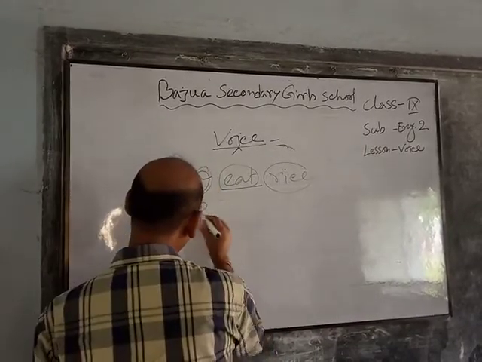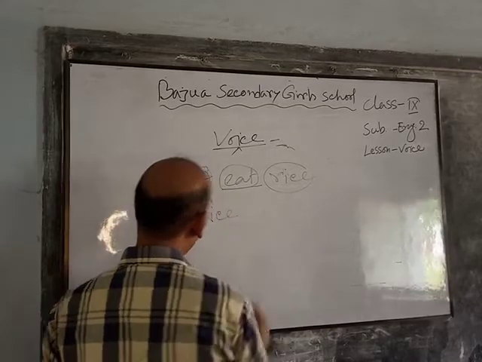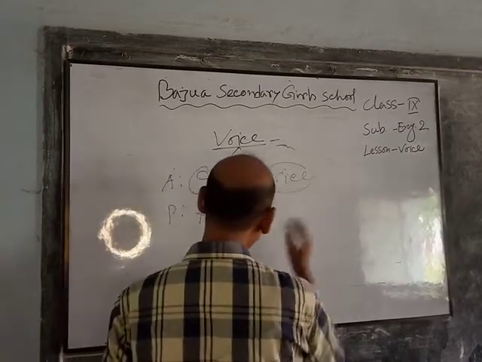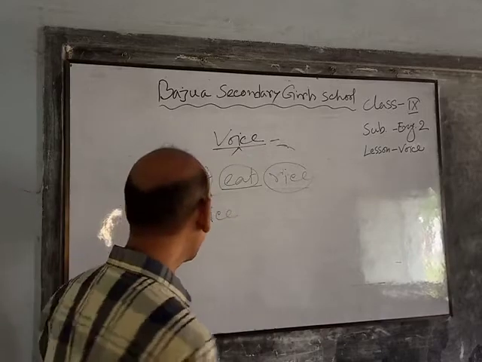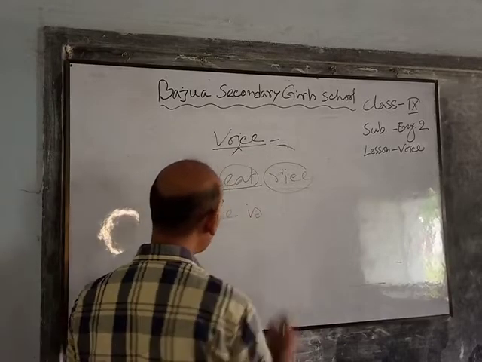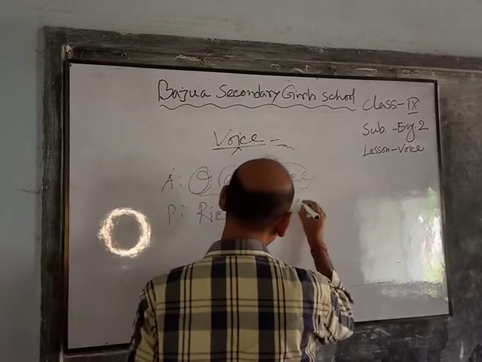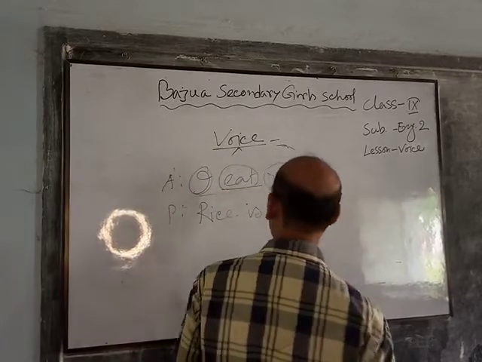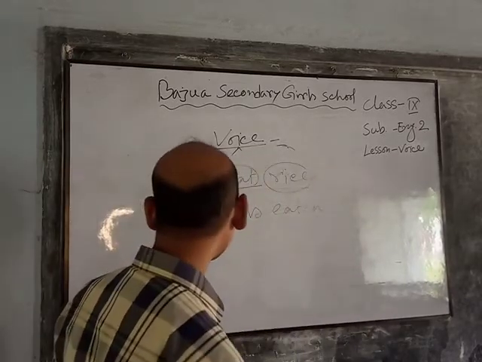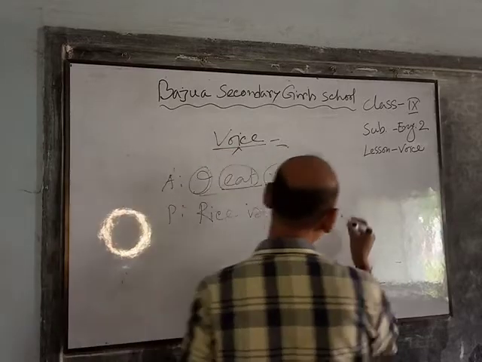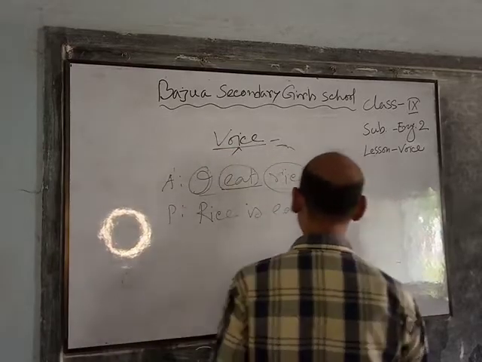So, this is present indefinite tense, so the verb will be is, and the past participle form of eat is eaten, and the object form of I is me.